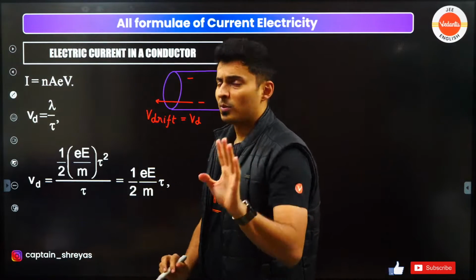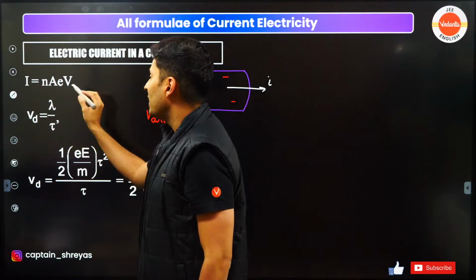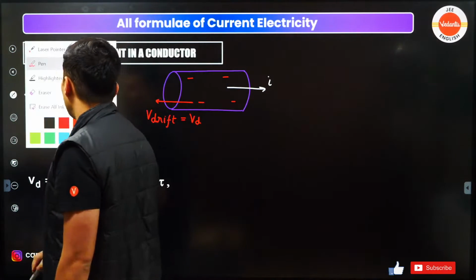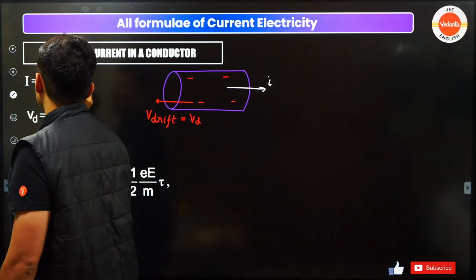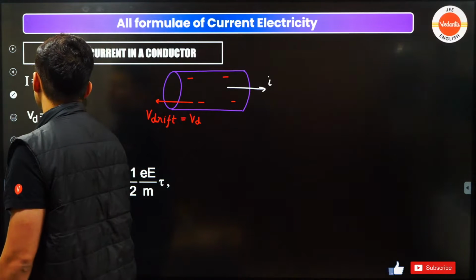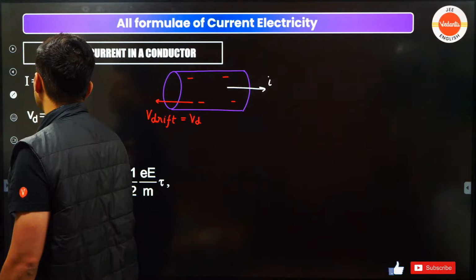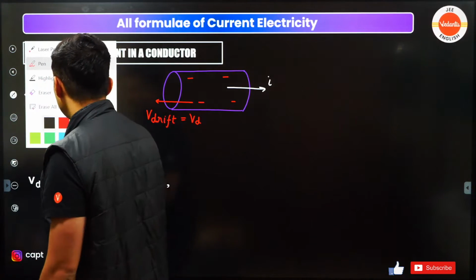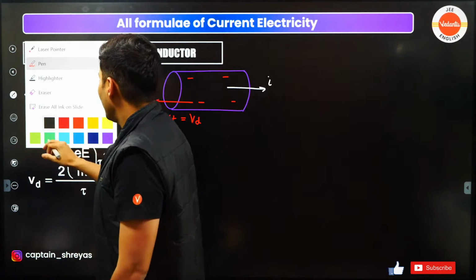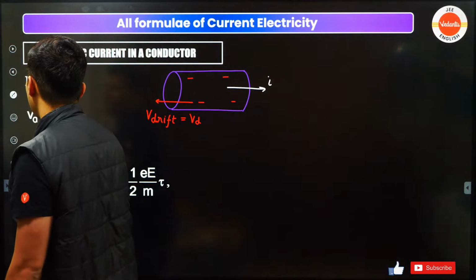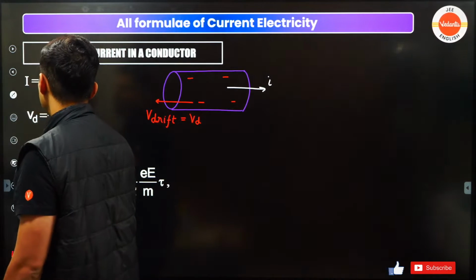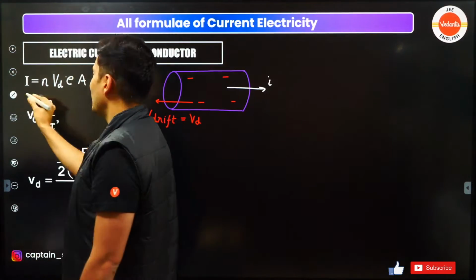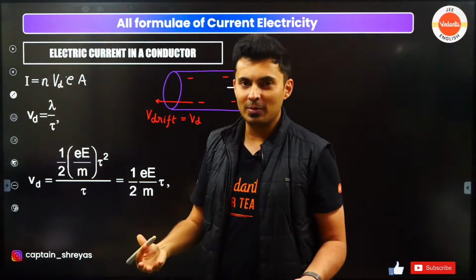And there is a beautiful formula for that. I is equal to nVdeA. If you don't like this formula, it's perfectly fine. I'll tell you, there is a better way of remembering this, and that is NVIDIA. You would have heard of this graphics card company, like Intel is there, Microsoft is there. Have you heard of the company called NVIDIA? nVdeA, yeah, NVIDIA. That's an easy way of remembering it.